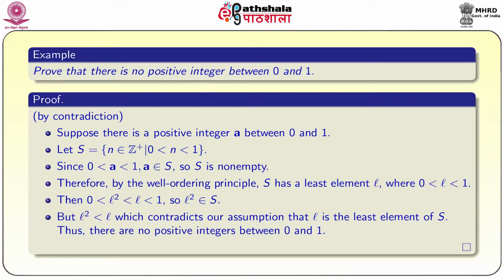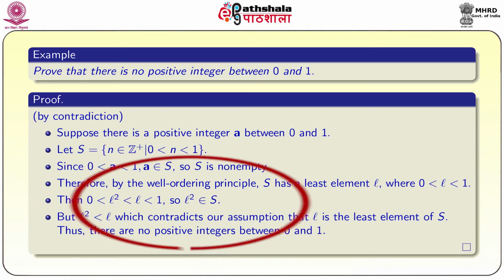Here Z plus means natural numbers. Now S is non-empty because A belongs to S, since 0 is less than A less than 1. Therefore, by the well ordering principle, S has a least element, say L, which lies between 0 and 1.